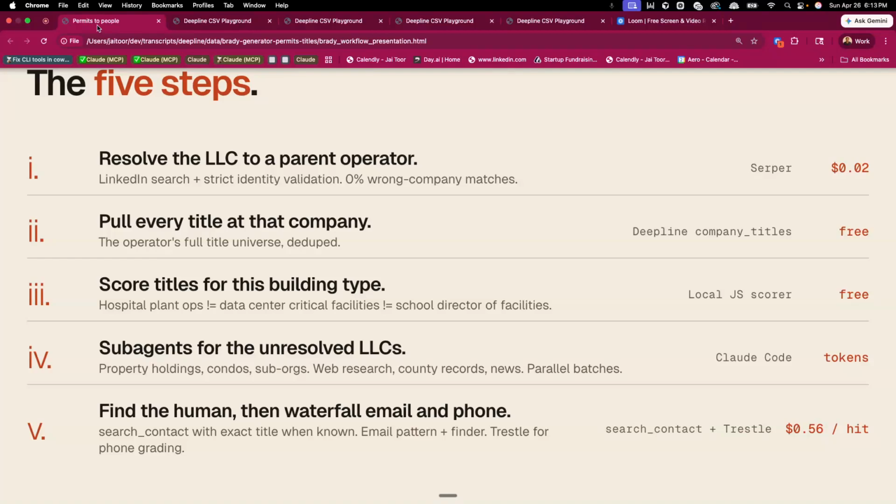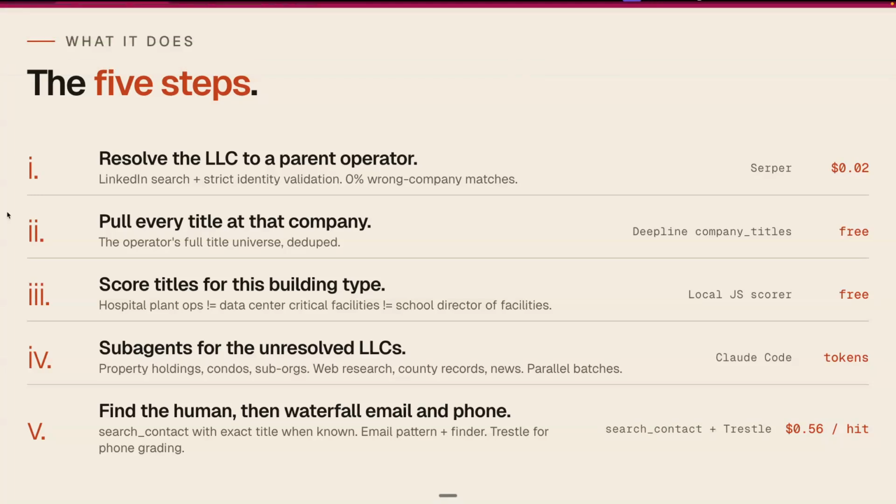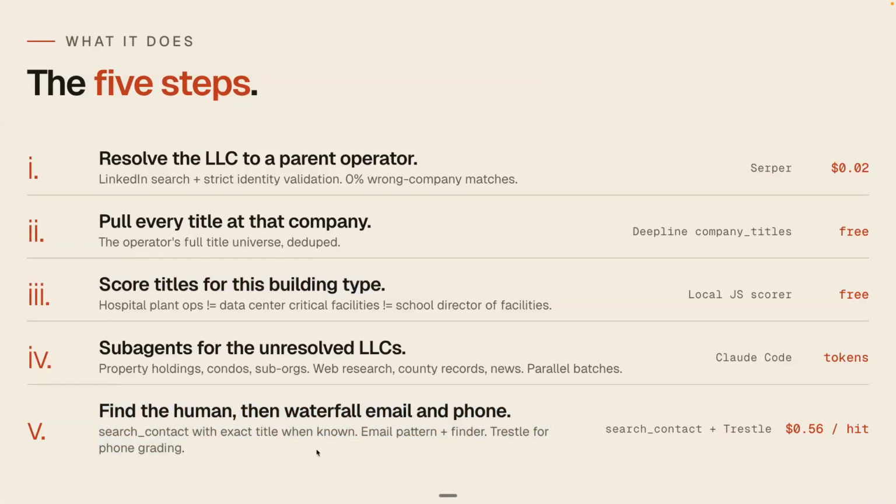And a quick reminder on what we did here. We used Google to find the actual company name or the LinkedIn companies for the LLCs. We took every title at that company from the free endpoint, filtered and scored for the ones that we thought were the best fit. All of this was done in Claude Code, just iterating and talking to the platform. And then we got contacts.